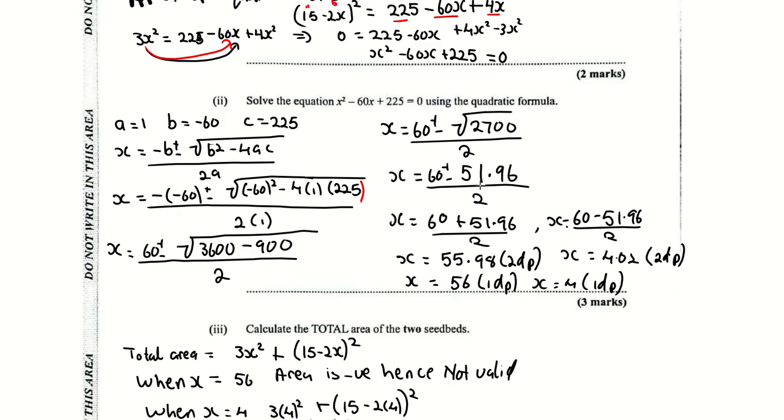Square root of 2,700 is 51.96. Alright, so x would be 60 plus 51.96 over 2, or x is equal to 60 minus 51.96 over 2. When you solve it, you'll get x is equal to 55.98, or x is equal to 4.02. I always want to put one decimal place, so x is 56 to one decimal place, and x is 4 to one decimal place, and that would be your answer. That is how you use your formula. All right.